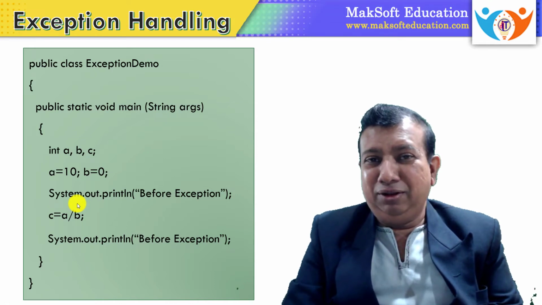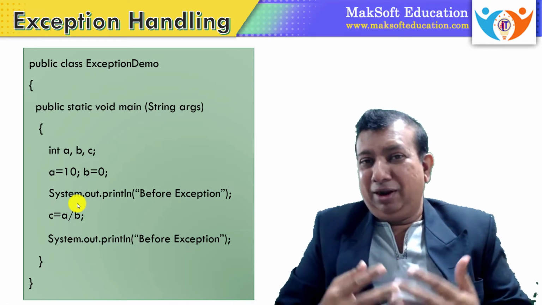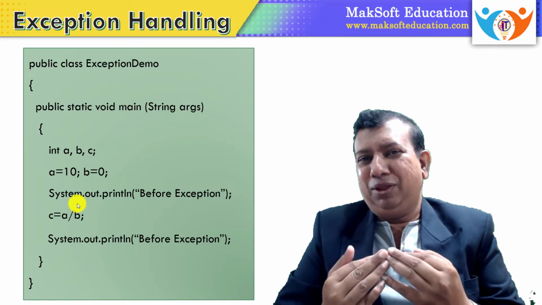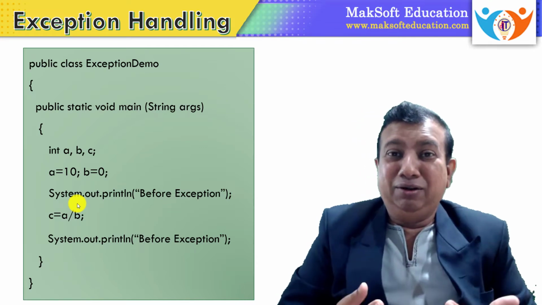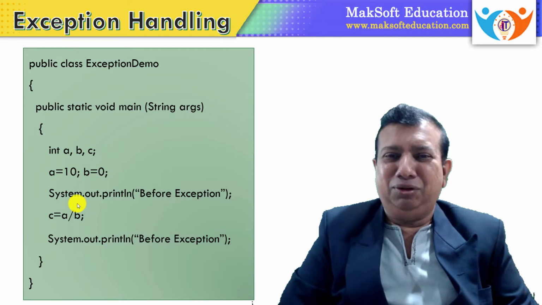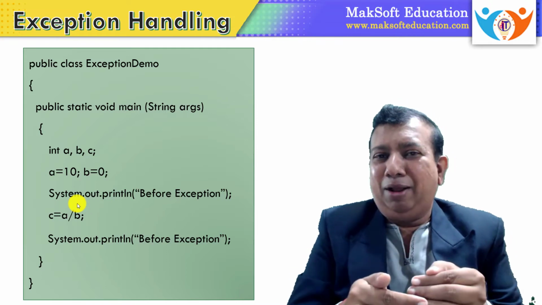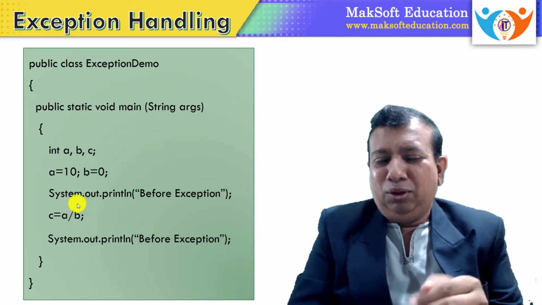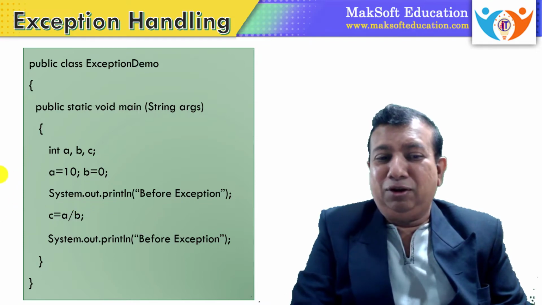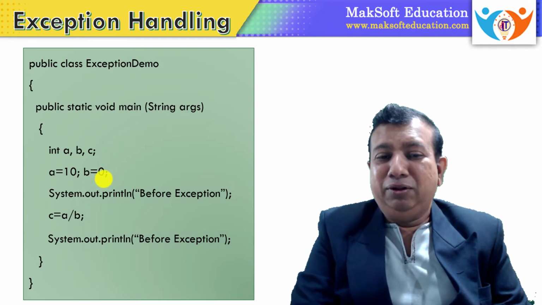In this statement we are trying to calculate something, and this calculation is not possible in computers, and that's why it will raise an exception, and the remaining program will be terminated. So even though there is an exception for this statement, in the next statement there is one more statement.